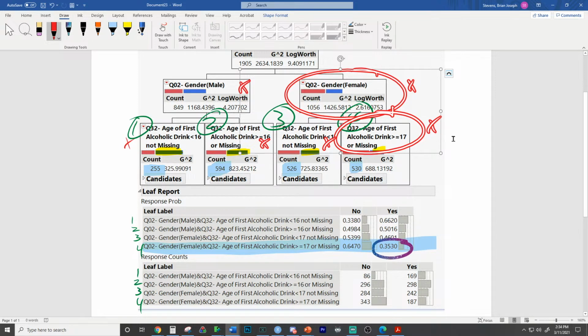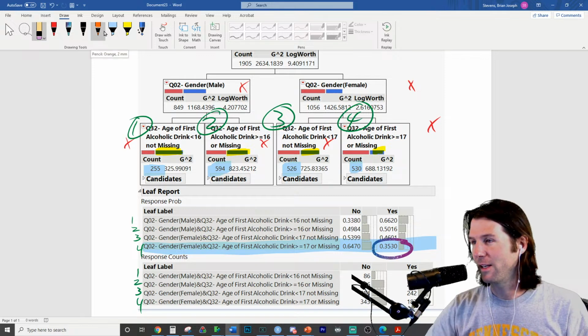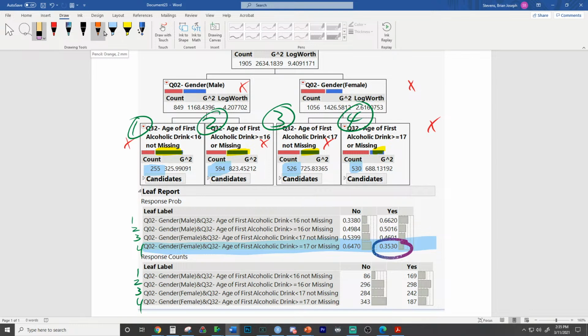Does this make sense with your worldview to say that women who don't drink are less likely to break bones, and men who start drinking younger are more likely to break bones? Who's on board with this? We're not, because look at this. There are men who started drinking younger who have not broken bones, and you can see here that there are many individuals. How many? Let me ask you this: how many individuals are males who started drinking younger who have not broken a bone?